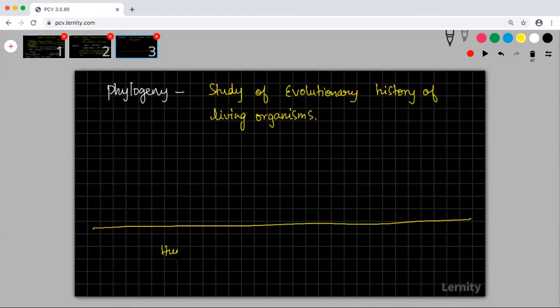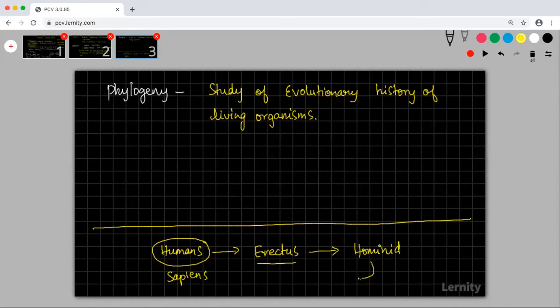So you have humans. If you are going to talk about humans, where are these guys coming from? Modern humans are sapiens. But before us, there was a person called erectus. Homo erectus was there. And before that, there was a guy called hominid. This hominid also tried to branch out into some other organism which was more like an ape, and this one has become what today we call a chimpanzee.